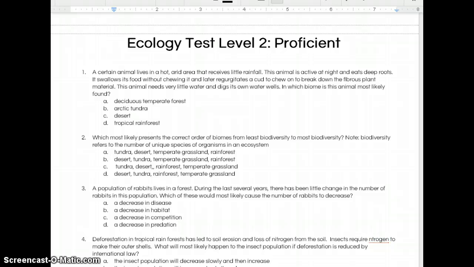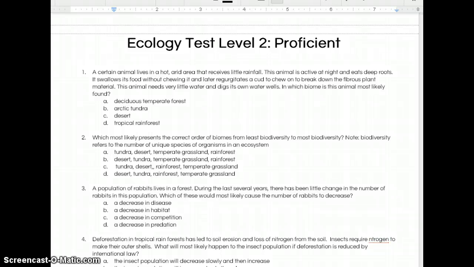Note, biodiversity refers to the number of unique species of organisms in an ecosystem. A. Tundra, desert, temperate grassland, rainforest. B. Desert, tundra, temperate grassland, rainforest. C. Tundra, desert, rainforest, temperate grassland. D. Desert, tundra, rainforest, or temperate grassland.